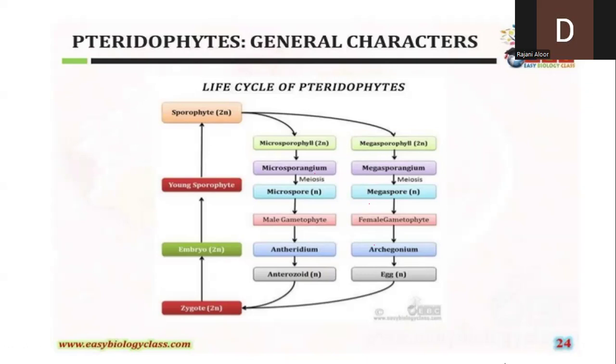Which is more, sporophyte generation or gametophyte generation? Sporophyte. Sporophyte generation is more. So that is the reason why the dominant phase of the pteridophytic plant is the sporophyte.